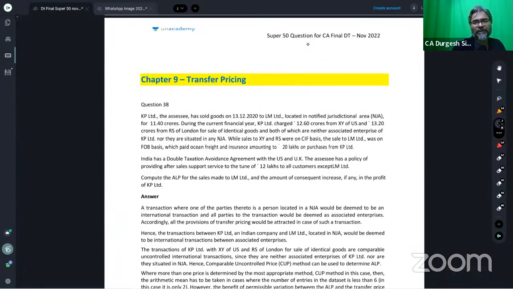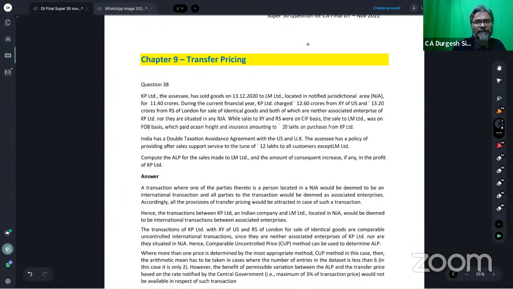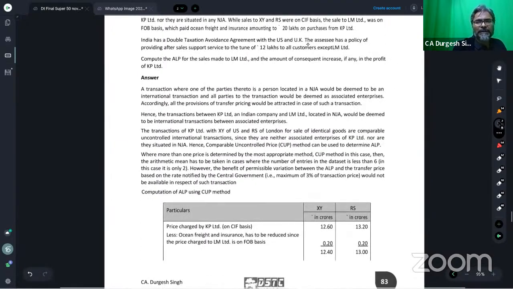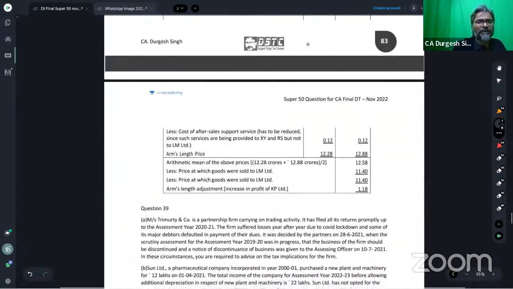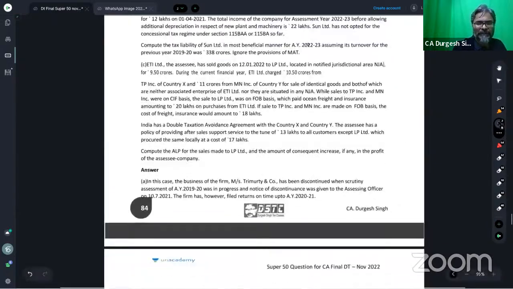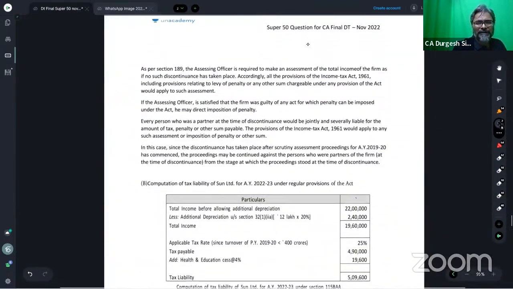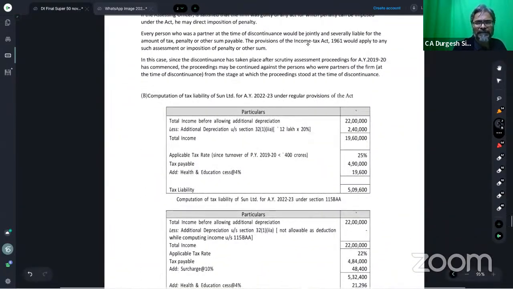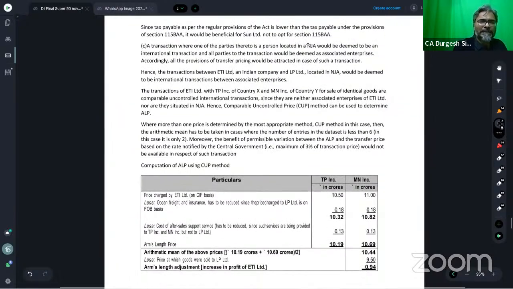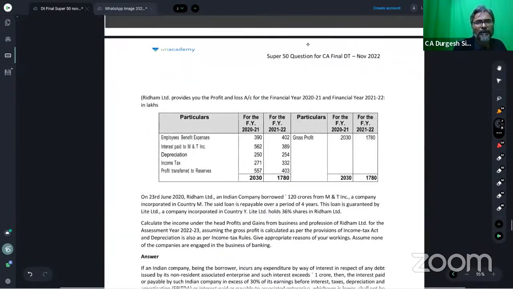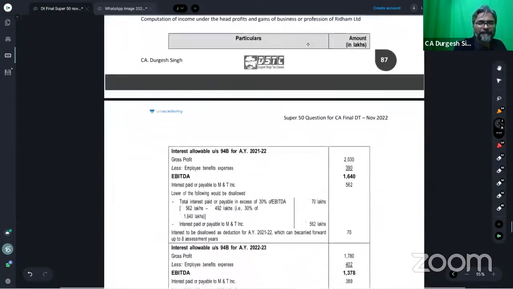Now, students, in this context of the transfer pricing provisions, let's directly do the transfer pricing. A couple of questions are there, so we can just do this. Thin capitalization is very simple, so I'm not touching upon thin capitalization, but I just need to do one ultimate question with all of you, students, one ultimate question of NJA.